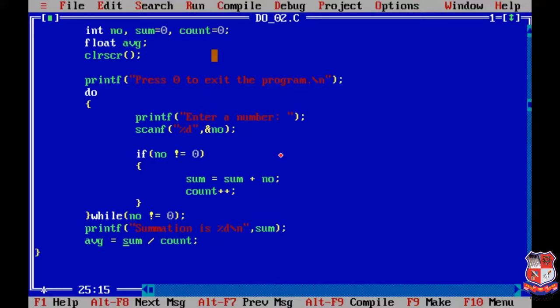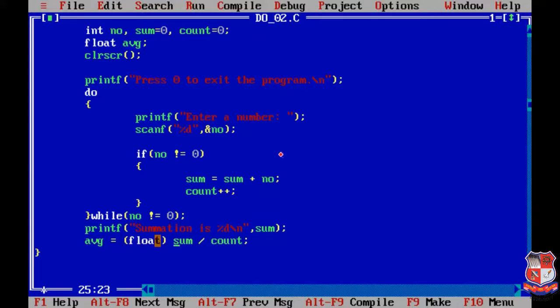Now avg equals to sum divide by count. If we want our answer in floating point, we have to do casting over here, because going from a lower data type to a higher data type, automatic type conversion is not possible. We have to do typecasting. So we are doing typecasting by writing the data type inside the bracket.